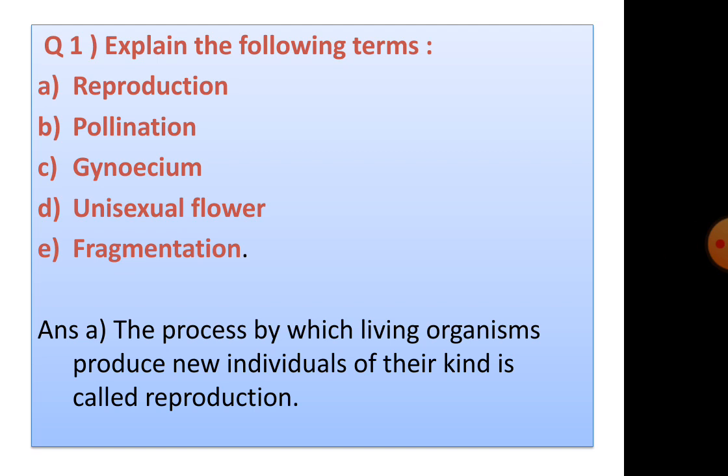Question 1. Explain the following terms. A. Reproduction. B. Pollination. C. Gynoecium. D. Unisexual flower. E. Fragmentation. So, first, reproduction. The process by which living organisms produce new individuals of their kind is called reproduction.